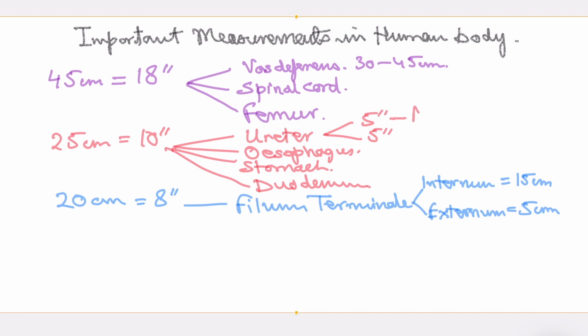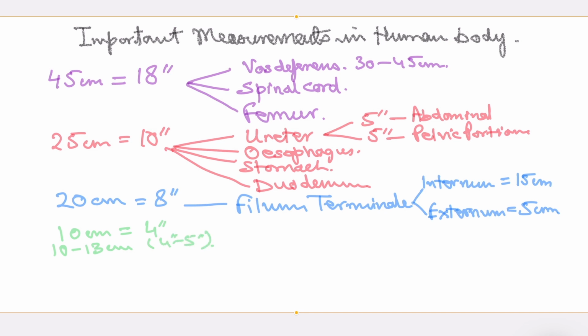Similarly, in case of ureter, remember, ureter is also divided into 5 inches and 5 inches. 5 inches is the abdominal portion and 5 inches is the pelvic portion. Now, one more structure that has been asked and can again be asked is around 10 centimeters, which is equal to around 4 inches. But again, it's a range, between 10 to 13 centimeters, or between 4 and 5 inches. I have written it for your convenience to remember it as 10 centimeters, and this is fallopian tubes.